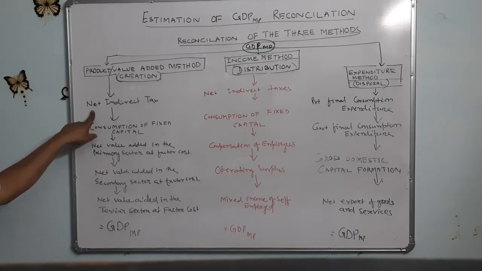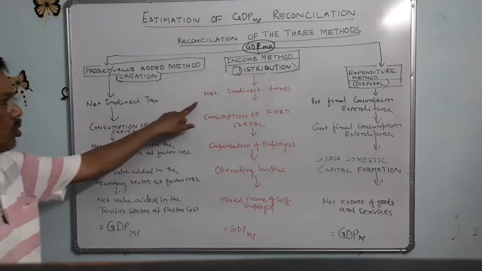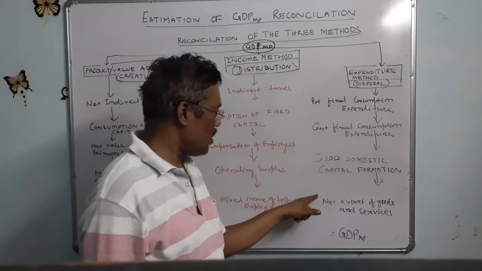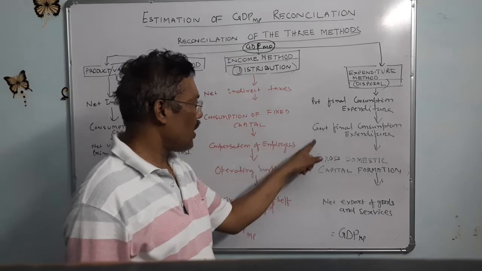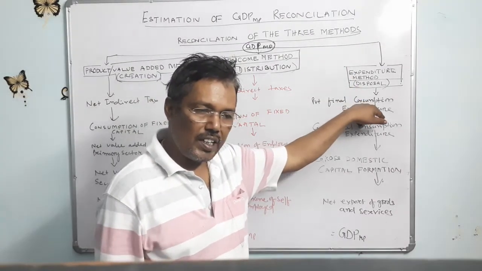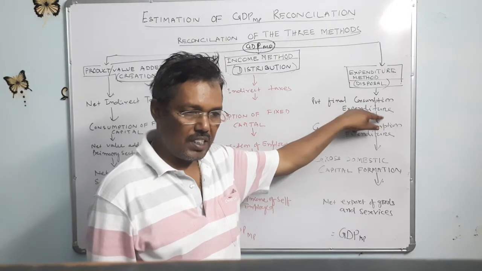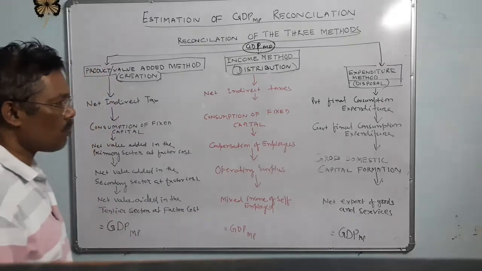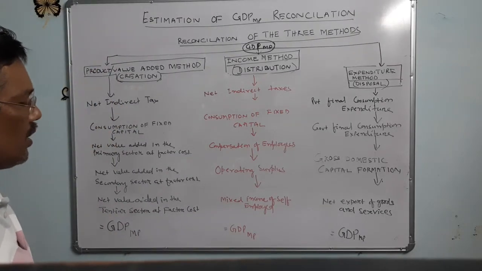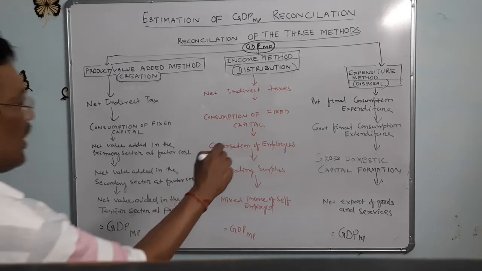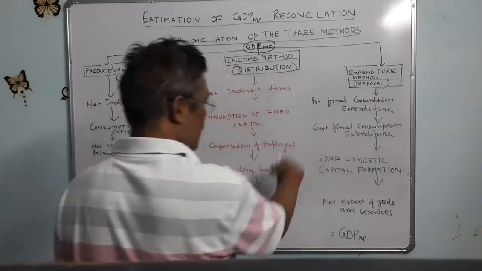Net indirect taxes appear here too, but in the expenditure method, net indirect taxes are already included because it is the final expenditure, so all kinds of expenditures are finally included. That is why net indirect taxes is not written here.